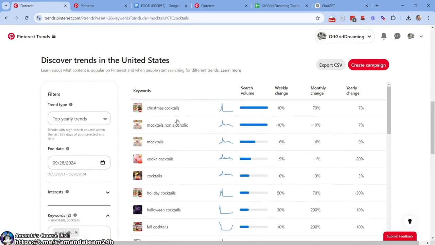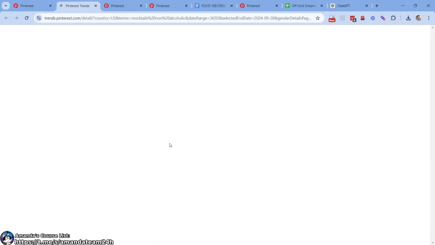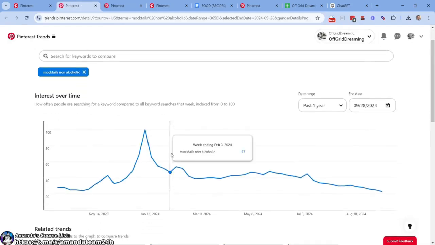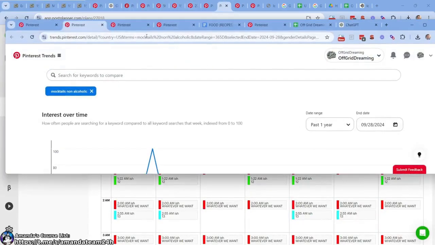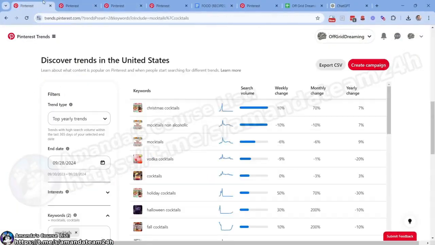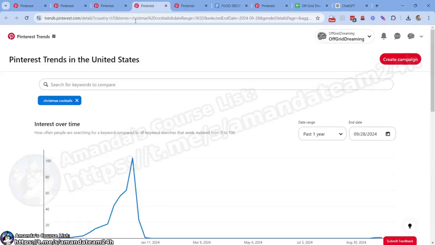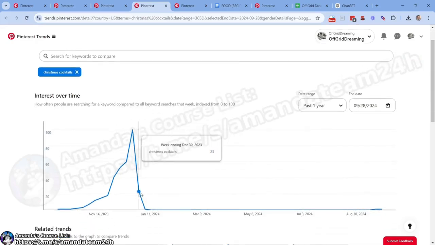I was hoping to do mocktails. I think mocktails is more of a, here, let's control click these. Mocktails is more of a stable one, right? Stable. And then it boosts New Year's because people are trying to quit drinking. So maybe that is better because it gives us more time to get there. I kind of like that. So I'm mixed in between Christmas cocktails and mocktails. I know mocktails would be easier. Yeah, that's Christmas right there. That kind of stinks because it's only relevant for a little while. But when it's relevant, you're going to be pumping traffic.